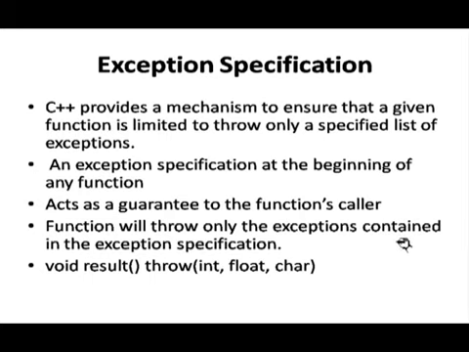The function will throw only the exceptions contained in the exception specification. For example, void result throw int, float and char. So these 3 types of exception can be thrown from this function if this function is having some error or exception. So the exception types are these. If you are passing double, then it can handle.